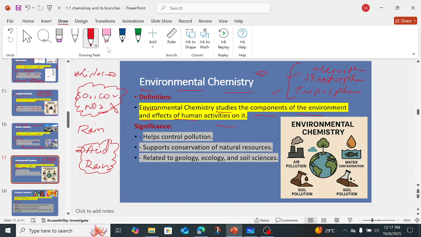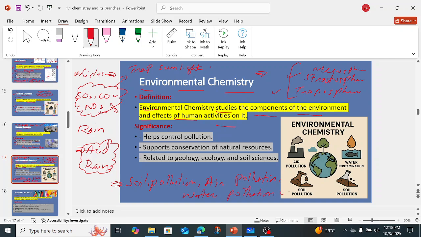Also, when they are present in the atmosphere, they will trap the sunlight. When they trap the sunlight, definitely it will cause global warming, and global warming changes the climate. So to overcome this, we have a separate branch of chemistry in which we deal with all of these. In environmental chemistry, we also have soil pollution, air pollution, and water pollution. All these come in environmental chemistry.